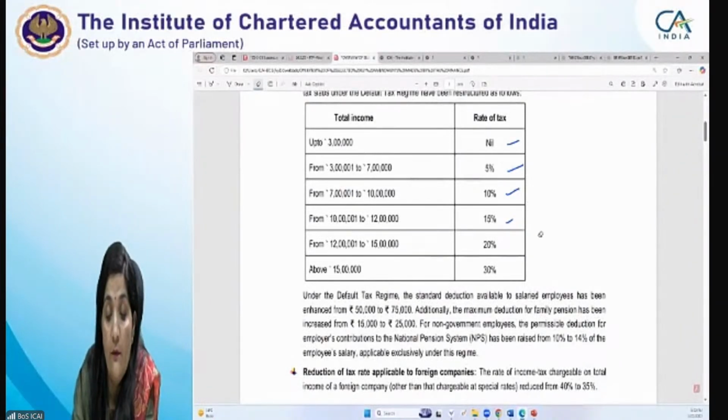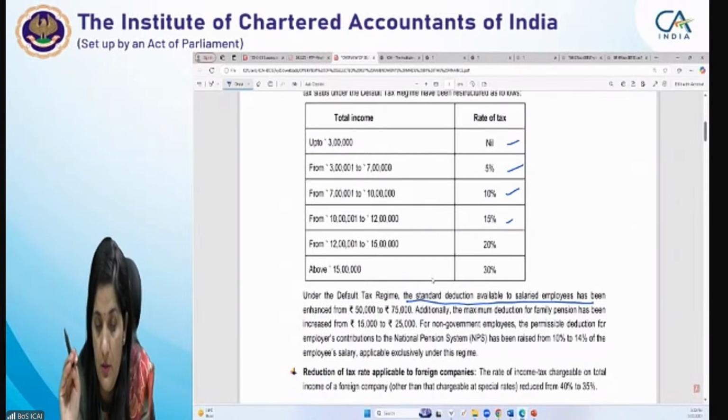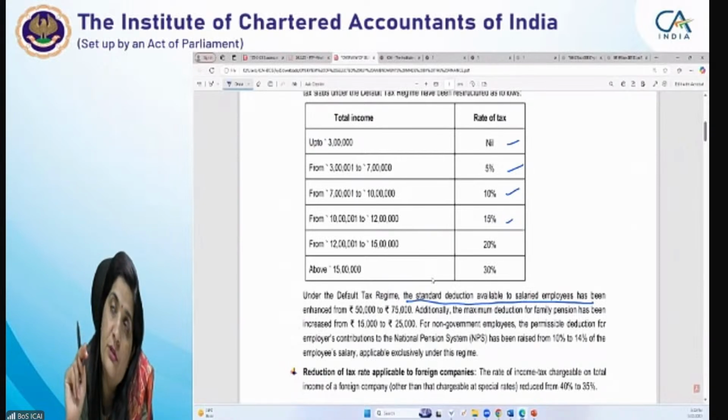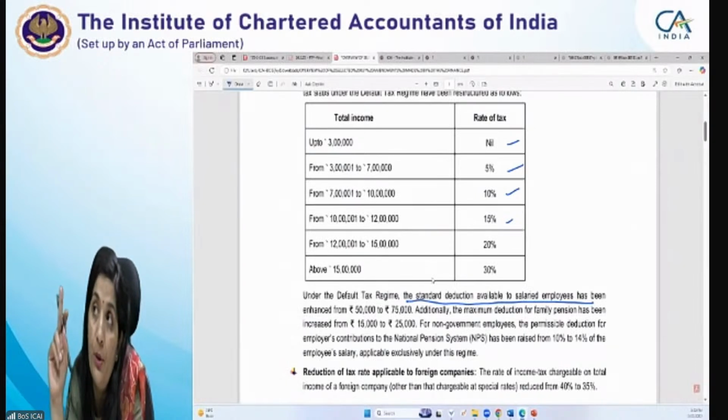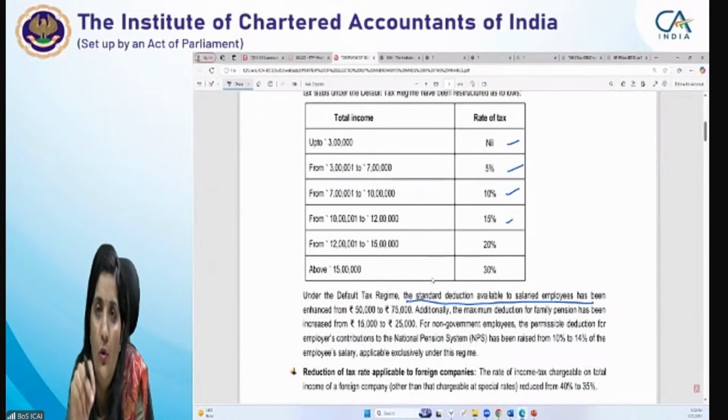So apart from this default tax regime, what are the slab rates के अलावा what they have made the amendment is the standard deduction. The standard deduction आपको पता है normal scheme में it is as per the normal provision 50,000, but in case of default tax regime it is 75,000. Don't get confused. अगर आपका income from salary computed लिखा है, if it is written computed, then you need not apply this standard deduction.